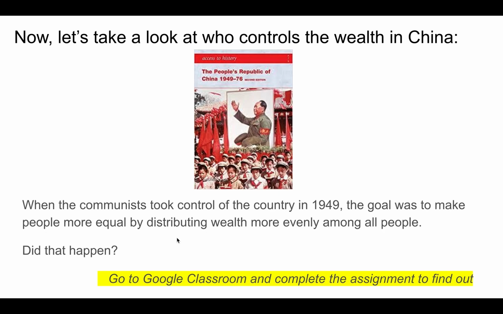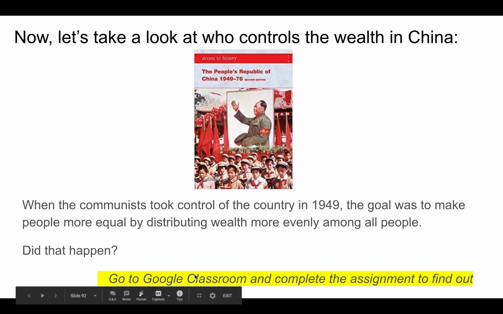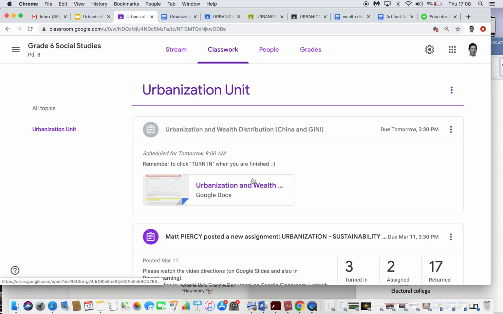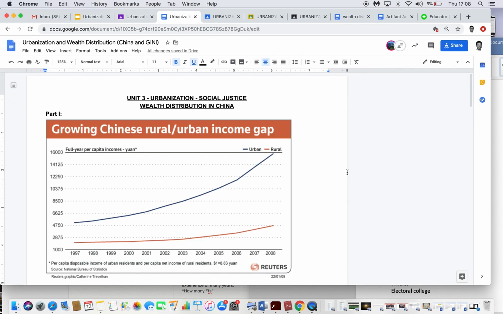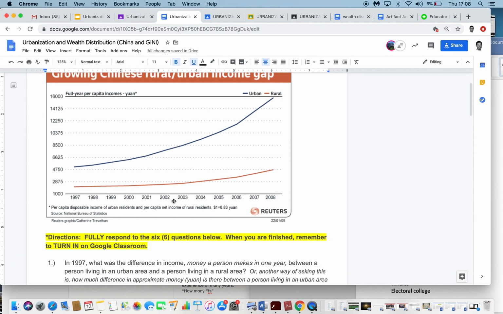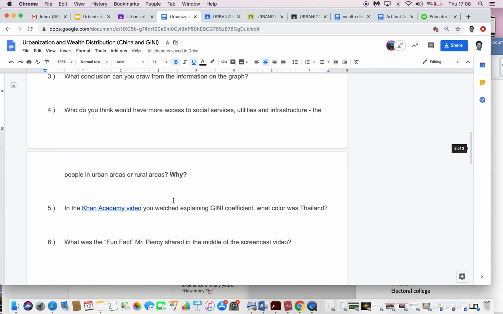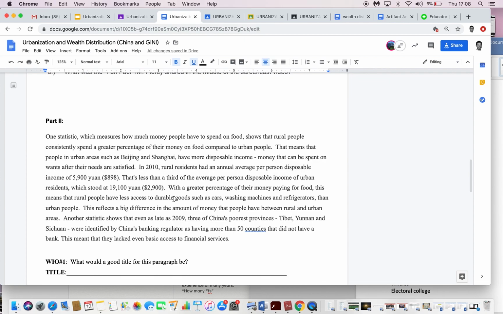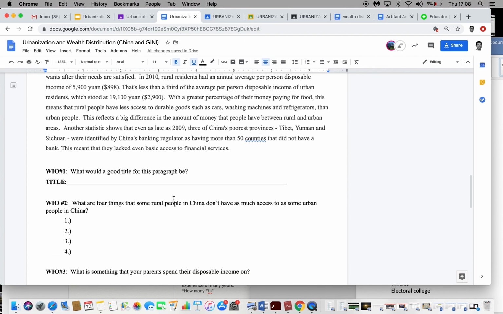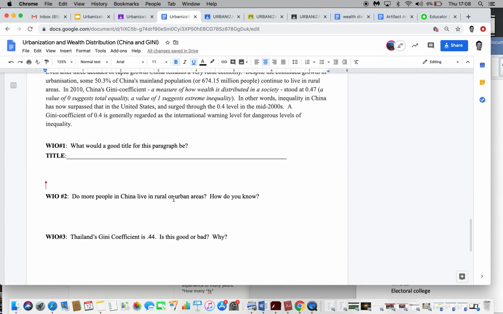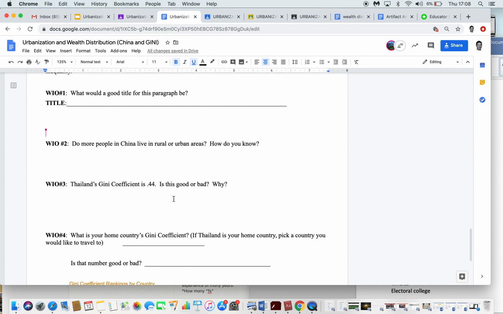So to figure that out, you're going to go to Google Classroom, and your assignment will look something like this, and you'll click on it, and there's this document. So there's a graph to look at, and to answer these 6 questions. And then part 2 has you reading and thinking about what you're reading and writing your thoughtful responses to these 2 small paragraphs.